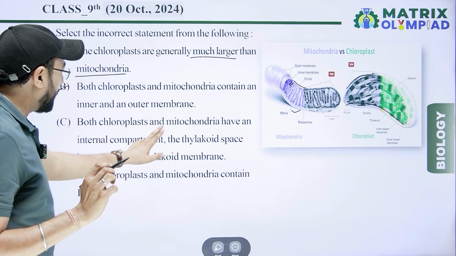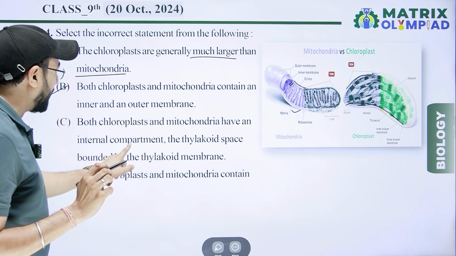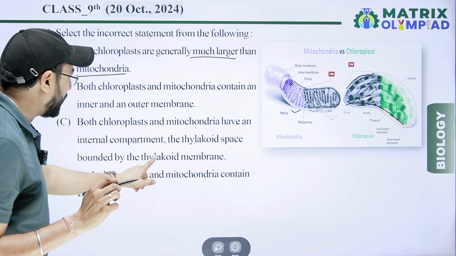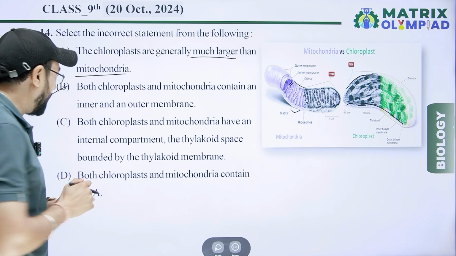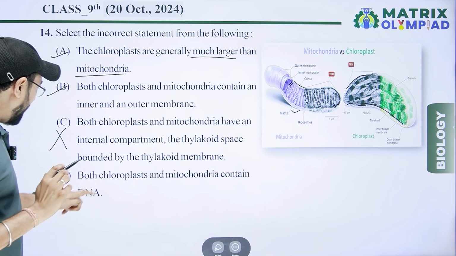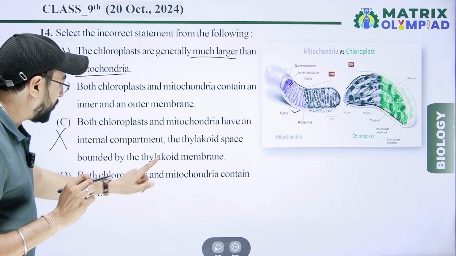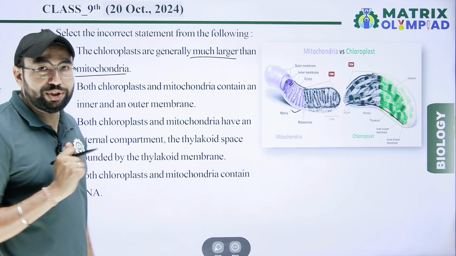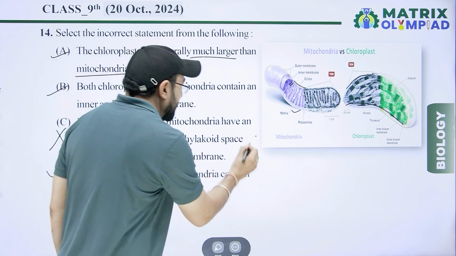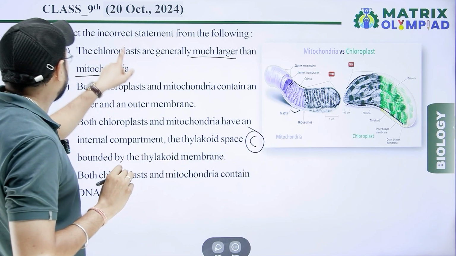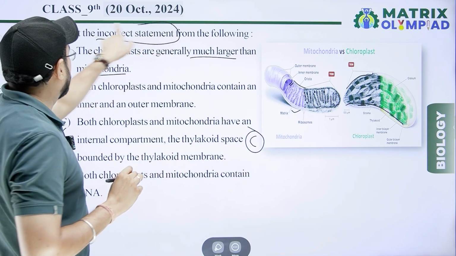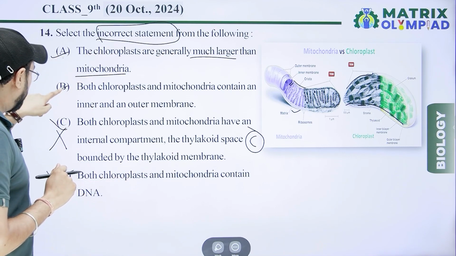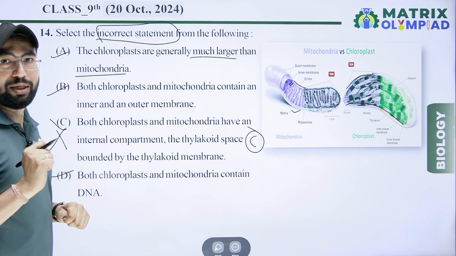Both chloroplasts and mitochondria have an internal compartment, the thylakoid space bounded by the thylakoid membrane. This statement is wrong. And both chloroplast and mitochondria contain DNA, that is right. So, according to the question, option C is the right answer, because it is the incorrect statement, and all others, A, B and D, are correct statements.